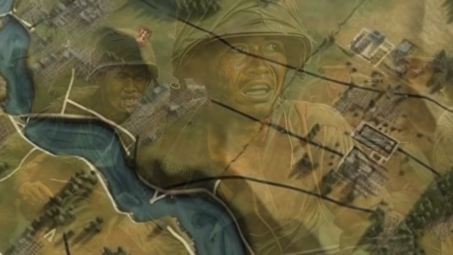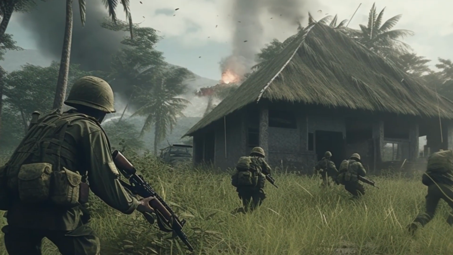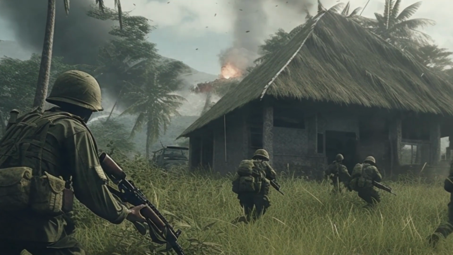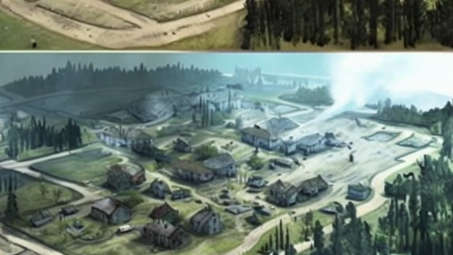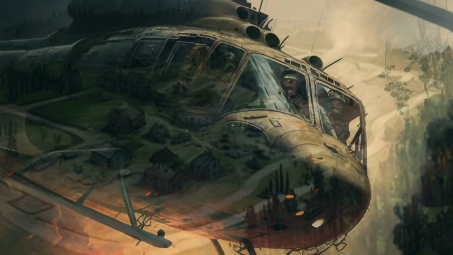The origins of the Vietnam War. The Vietnam War had its roots in the Cold War rivalry between the United States and the Soviet Union. After World War II, Vietnam was divided into two parts: the Communist North, led by Ho Chi Minh, and the non-Communist South, supported by the West.